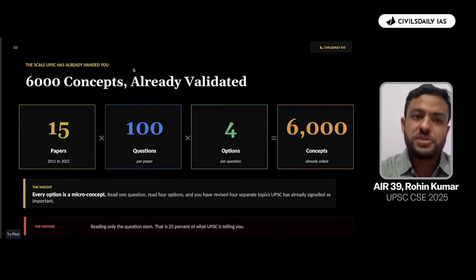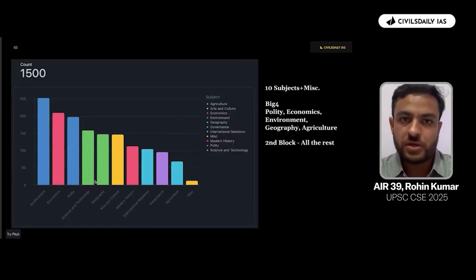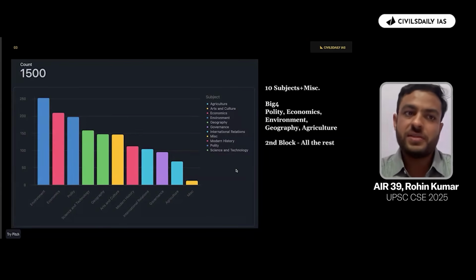So every option provided by UPSC is in itself a topic. We would be seeing that in environment, in geography, that the options that were discussed in one year appear as a separate question in itself the very next year.